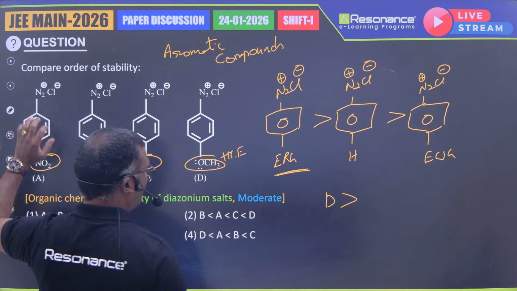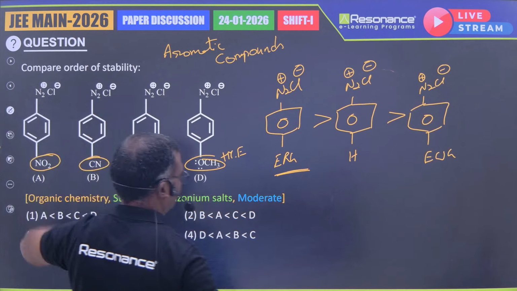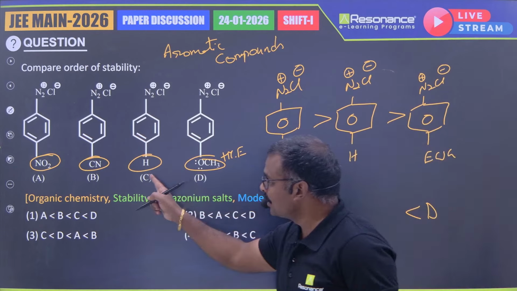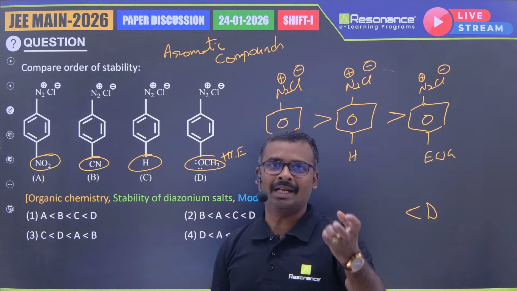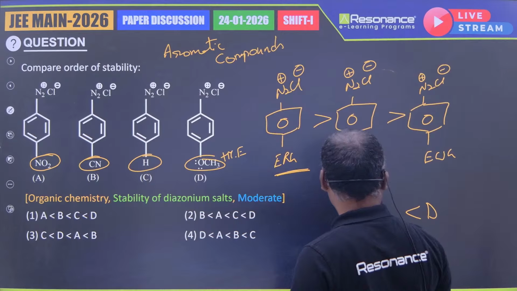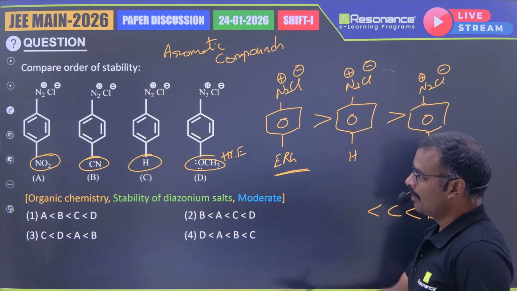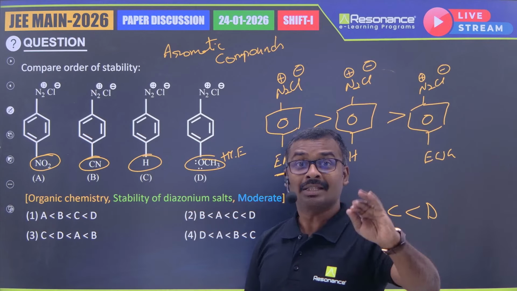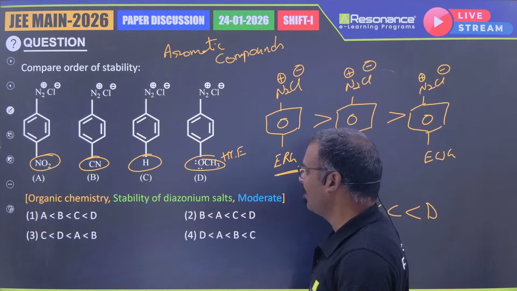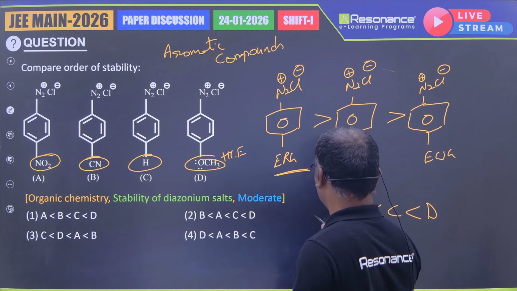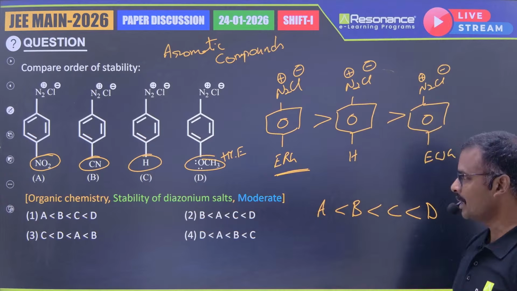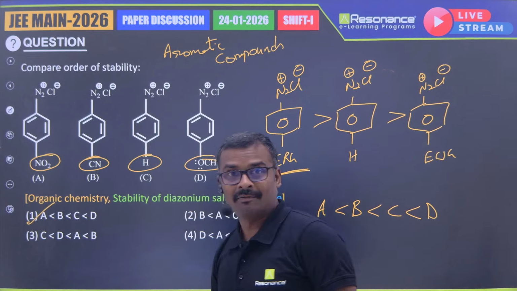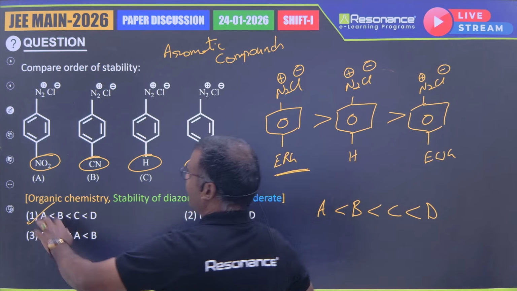So let us also take the similar order. D is greater than hydrogen, and hydrogen is better than cyanide and nitro, because cyanide and nitro are strong withdrawing groups. Therefore C will come better than those. Between B and A, cyanide is stronger but a little less strong in comparison to NO2. Therefore having cyanide is comparatively better than having a nitro group. So in this manner, A less than B less than C less than D. So the first option itself is the correct answer, right?